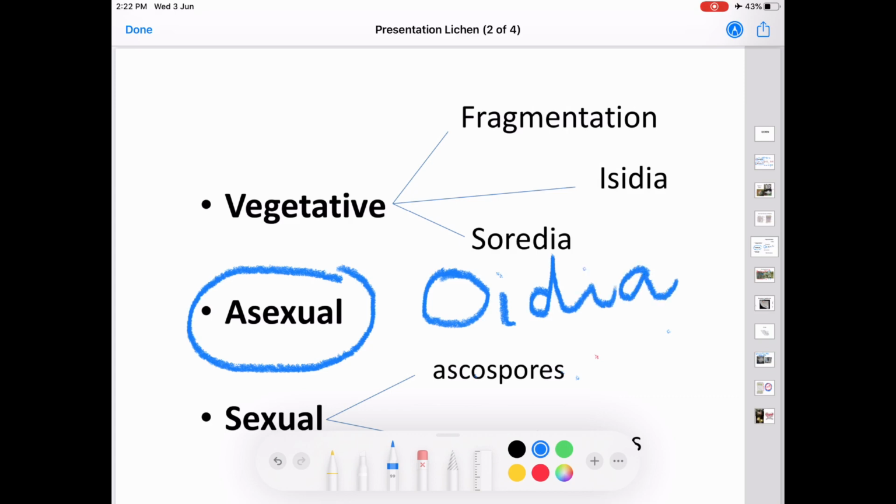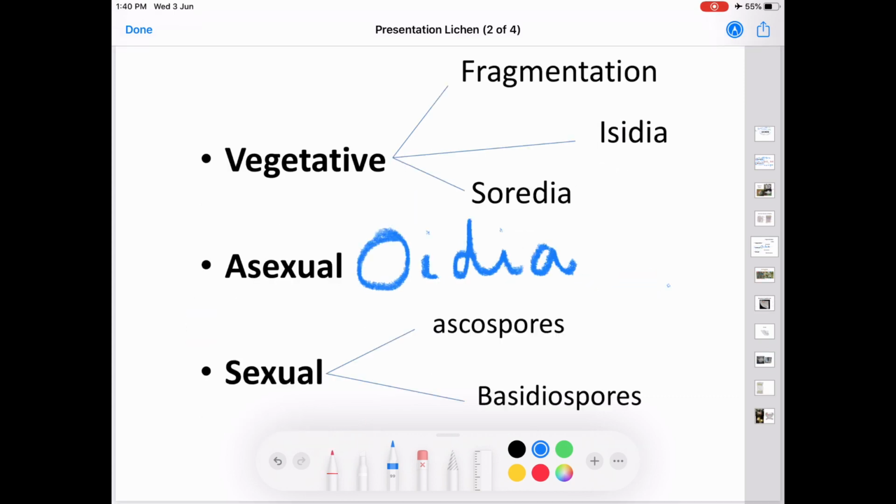Now, the second method of reproduction is asexual reproduction, and this asexual reproduction is taking place through oidia formation. O-I-D-I-A, oidia formation. That is, the hyphae break up into small individual components, and each component develops into a spore. The spore on germination again produces the fungal partner, and the fungal partner gets in association with the algae and forms a new lichen.